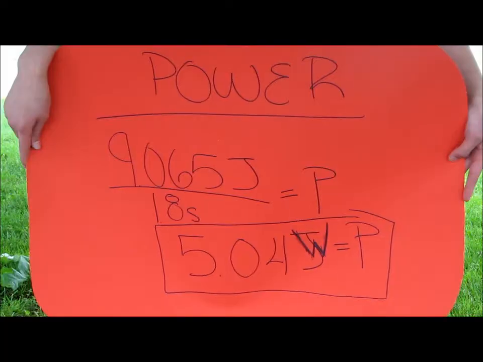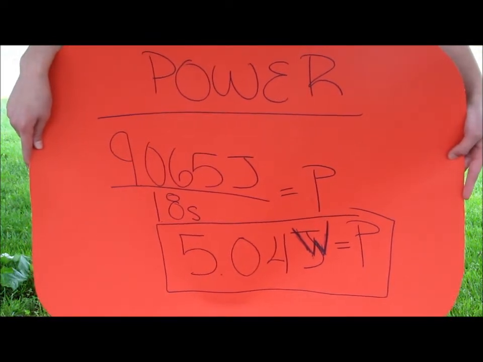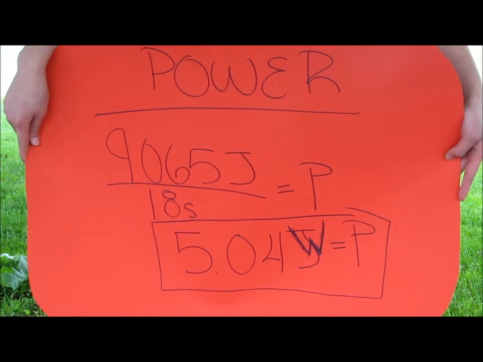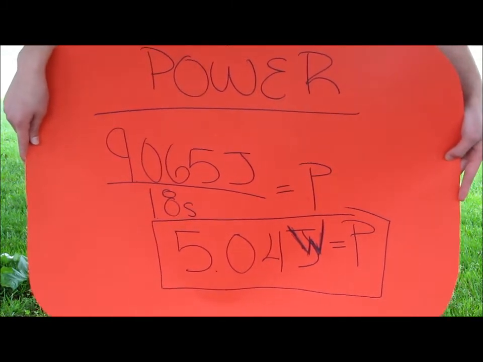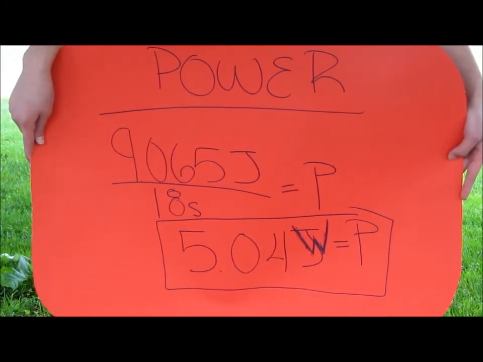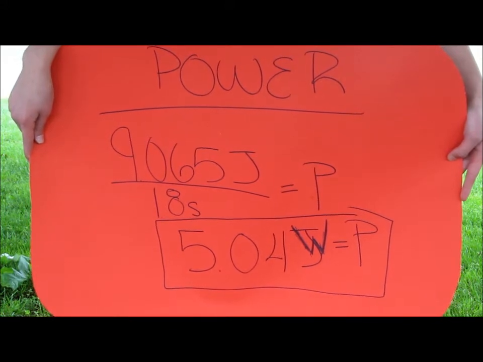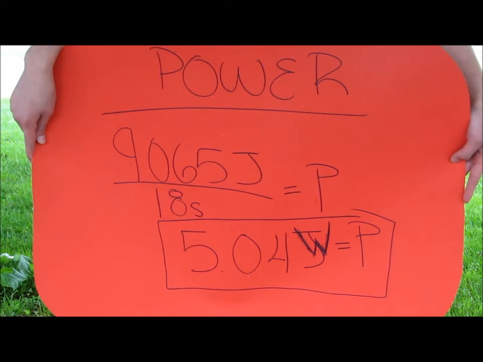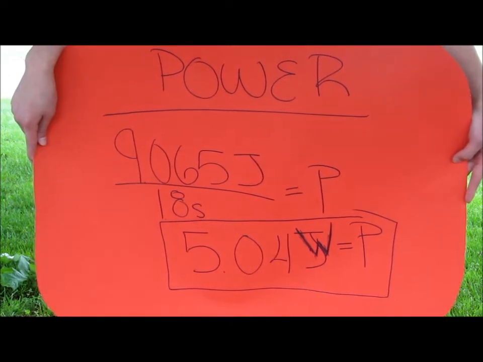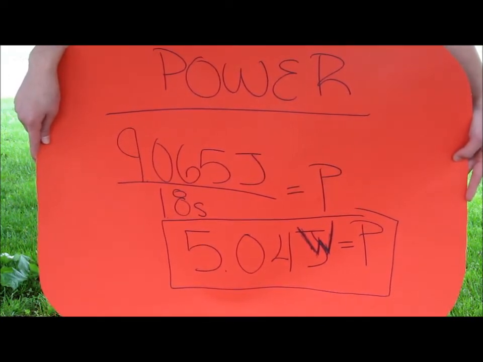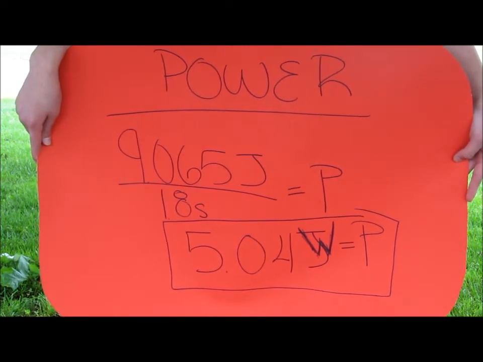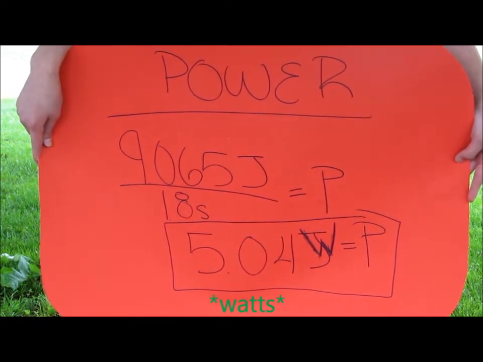Well, you know how a microwave has a certain amount of watts? A watt is the unit we measure power with, and you can solve for power by work divided by time. So the work is 9 joules, and that work is about half the weight of a paperclip, and the time is 1.8 seconds. So you divide your work, which is 9 joules, by the 1.8 seconds, and you get 5 joules of power.